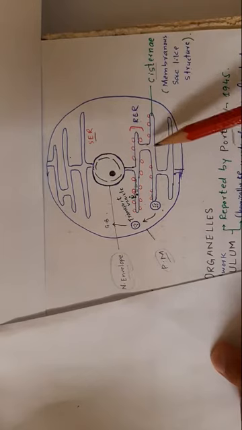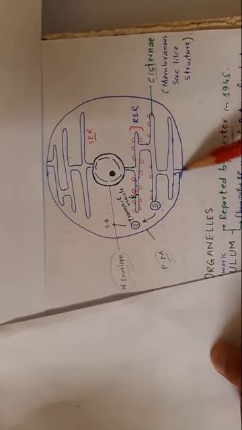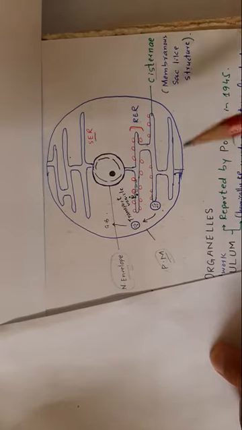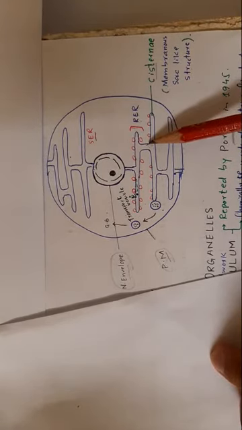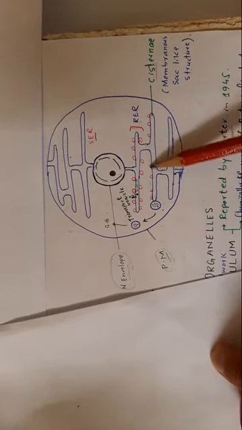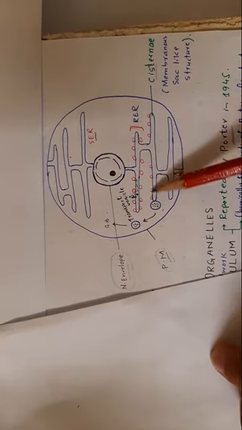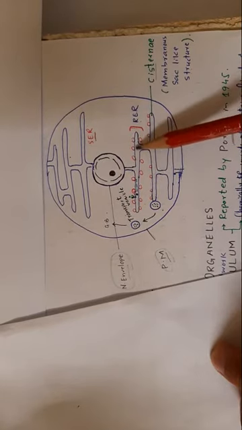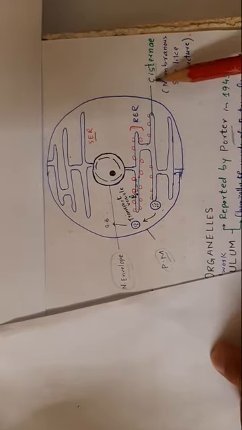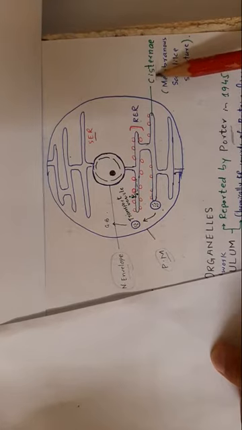This system of membranes is called endoplasmic reticulum, and each membrane-bounded fluid-filled sac is called a cisterna, and its plural is cisternae.